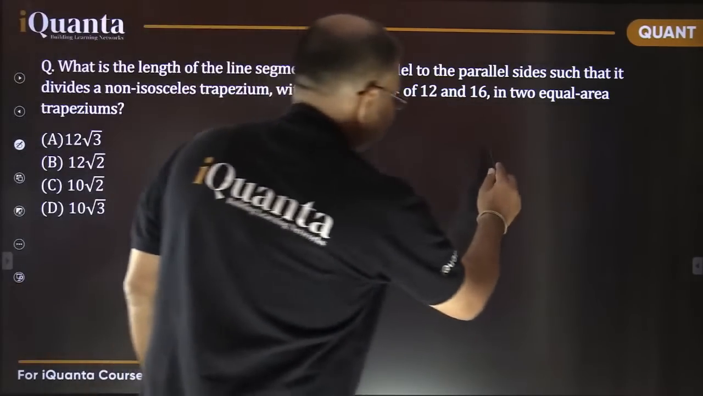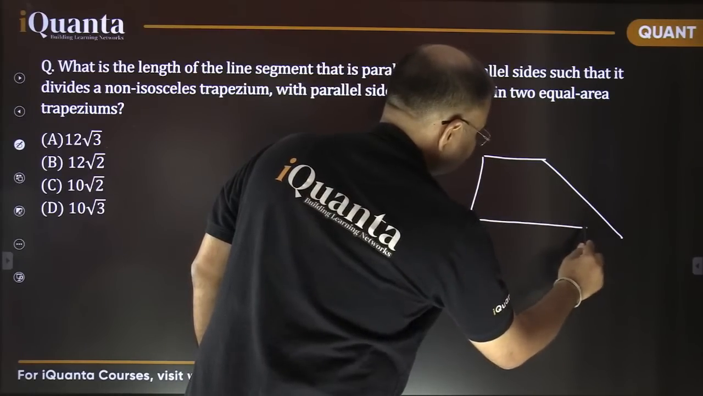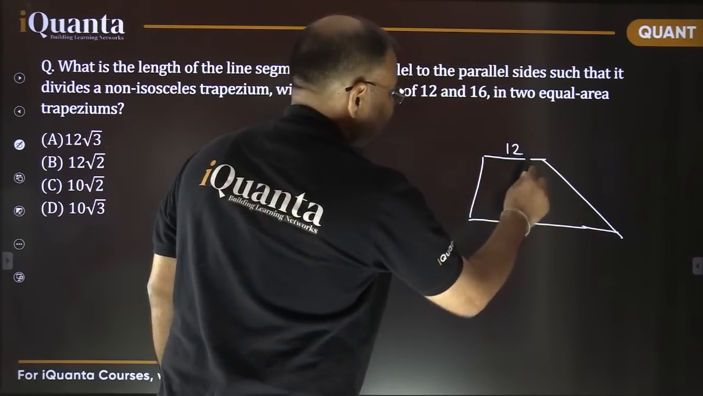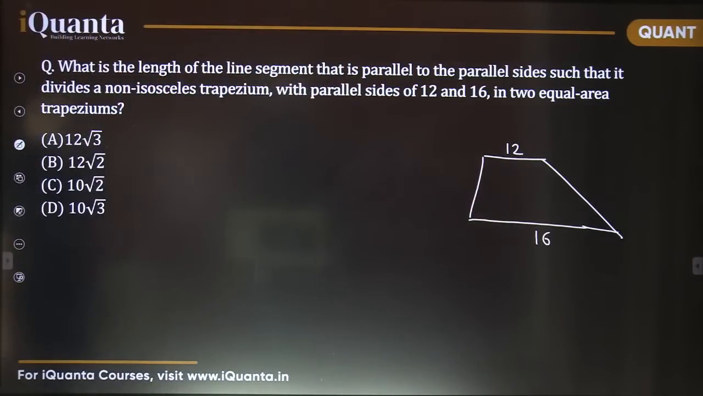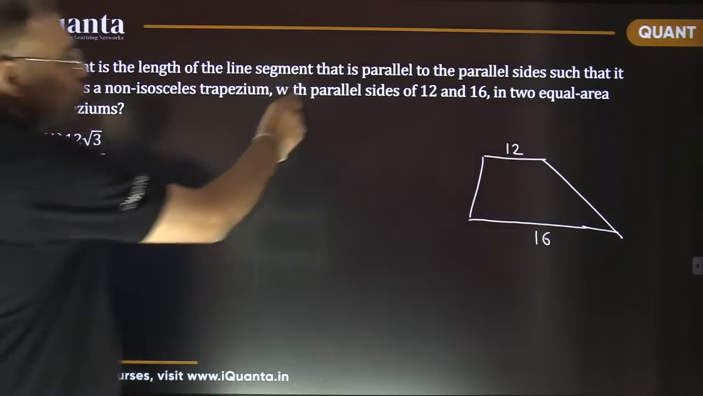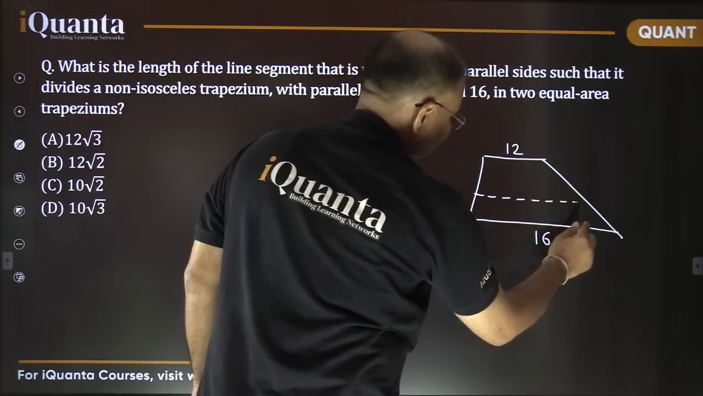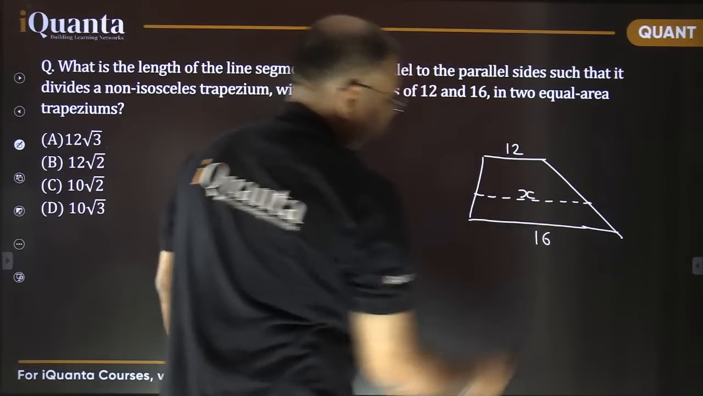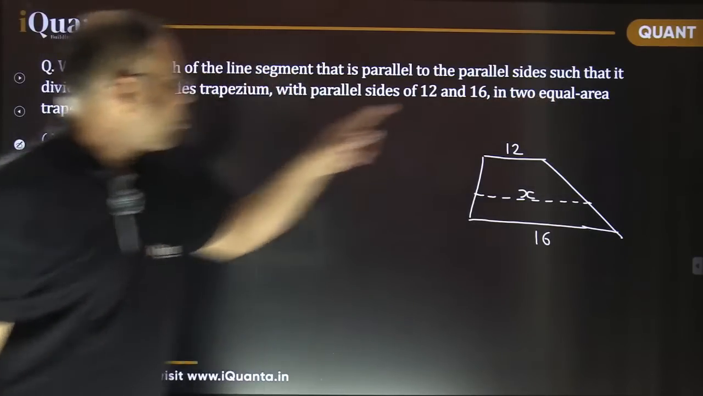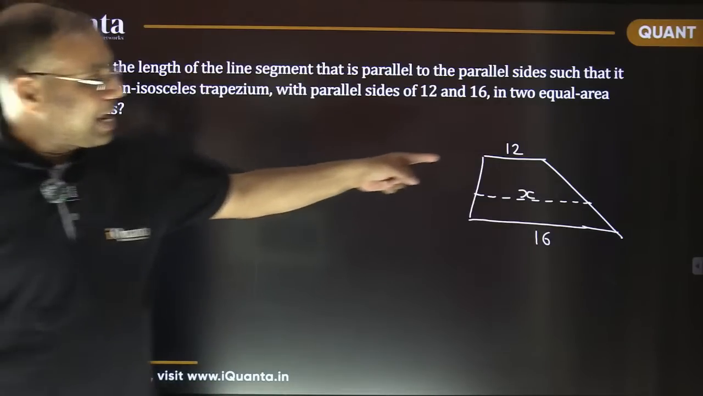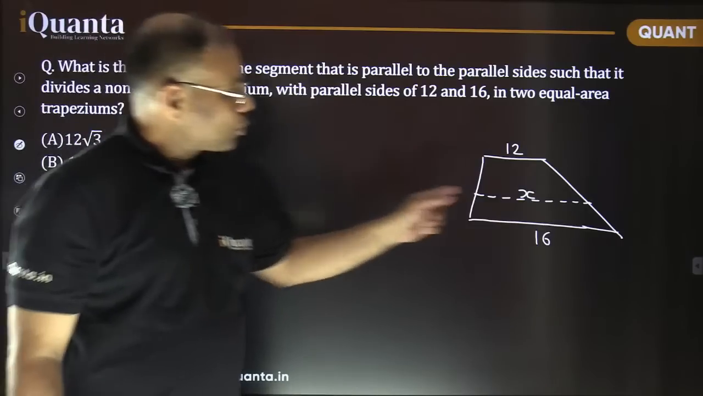That means there is a certain trapezium, maybe something like this, and these 2 parallel side lengths are given, 12 and 16, and we need to draw another line segment in between which is parallel to the parallel sides, something like this, maybe. Let's say this length is x. So we need to calculate this side length. What is the condition? Such that it divides it into 2 equal area trapeziums. That means the areas of these 2 trapeziums should be the same. There's a question now, right? So we need to calculate this length.